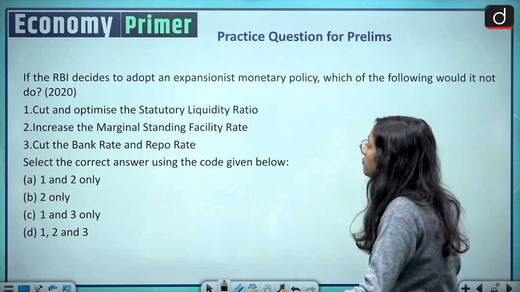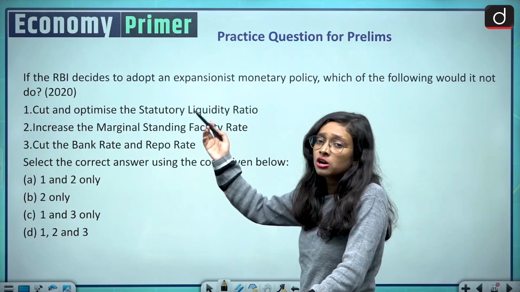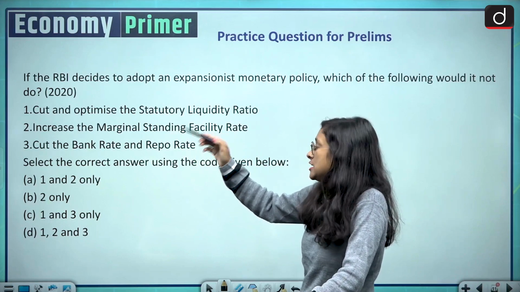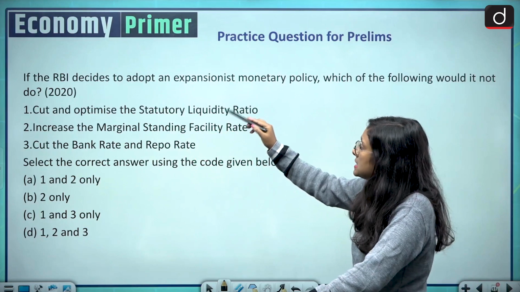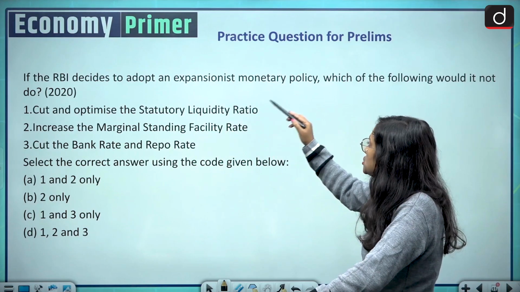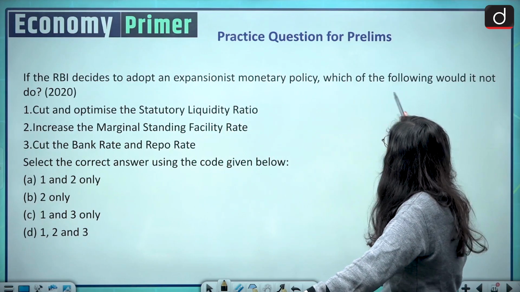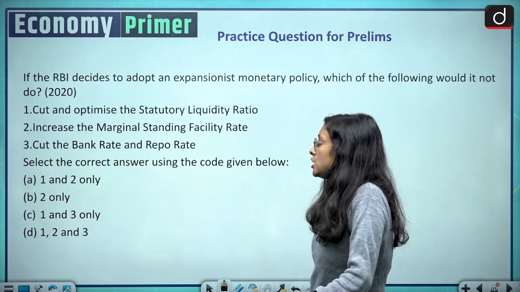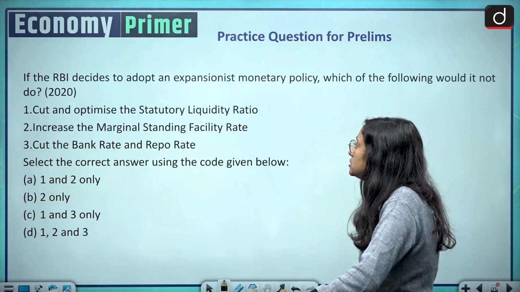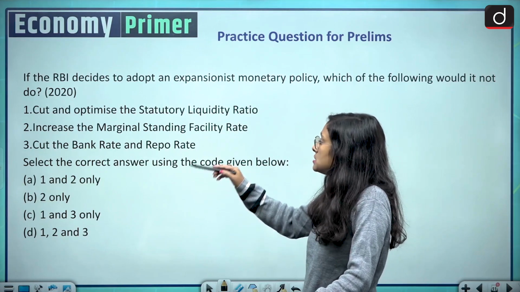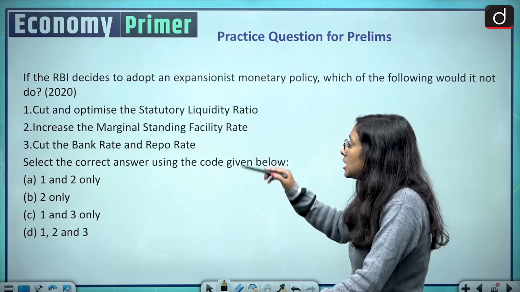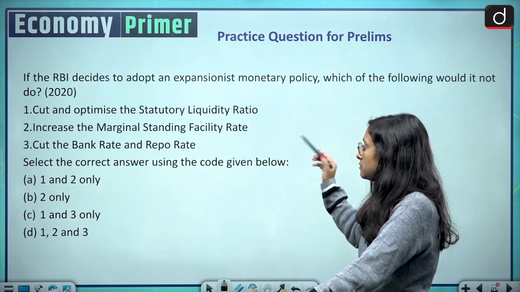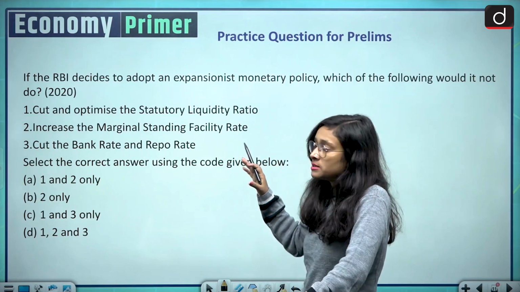The next slide is about questions, and this question has already been asked in the prelims 2020. So the question is: if the RBI decides to adopt an expansionist monetary policy, which of the following would it not do? Your options are: cut and optimize the statutory liquidity ratio, increase the marginal standing facility rate, cut the bank rate and repo rate. Select the correct answer using the code given below. So you have to answer this in the comment section.